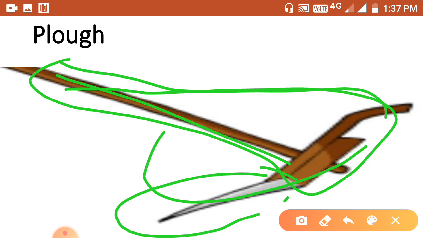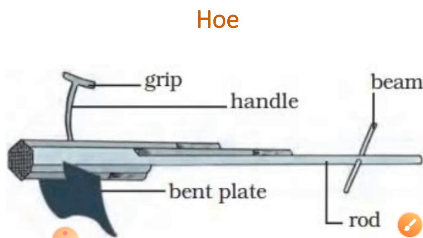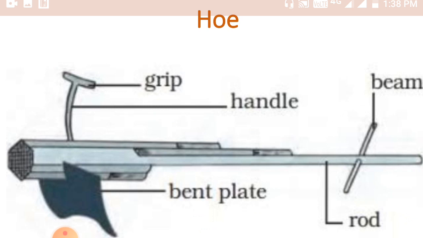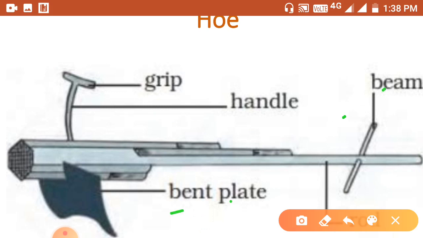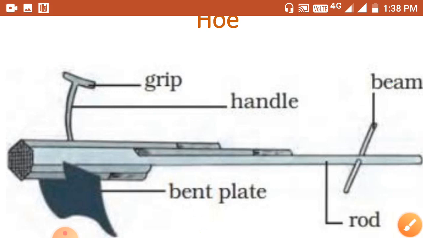Now we will see another tool, the hoe. It is used for removing weeds, and also for loosening and turning the soil. It is a rod of wood or iron, a strong board, and a bent plate of iron is fixed to one of its ends. You can see easily, that is the hoe. Grip, handle, bent plate, beam. This is the structure of the hoe.